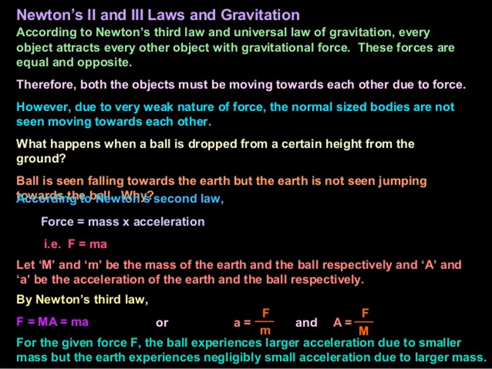So we can say that acceleration is equal to F by m, that is, acceleration is inversely proportional to the mass of the body. If the mass of the body is less, the acceleration produced will be more. In the case of the ball and the earth, the mass of the ball is very small, so the acceleration is produced in the ball. For the given force F, the ball experiences larger acceleration due to smaller mass, but the earth experiences very small acceleration due to larger mass.